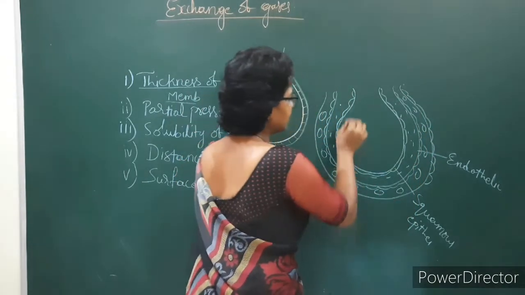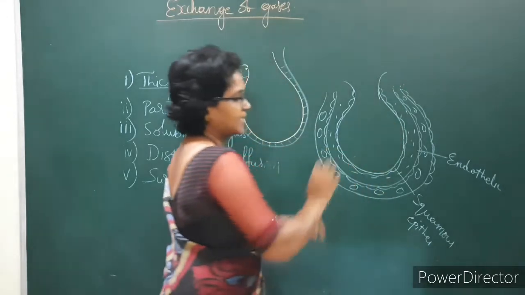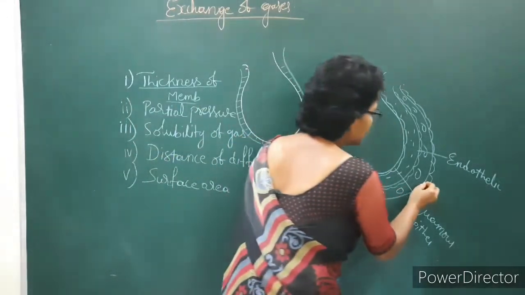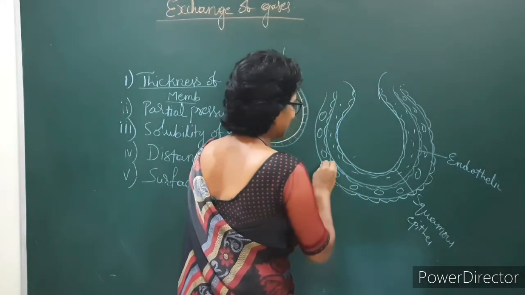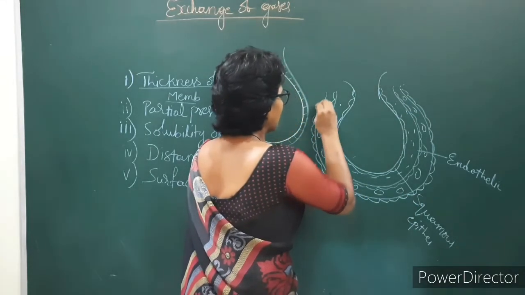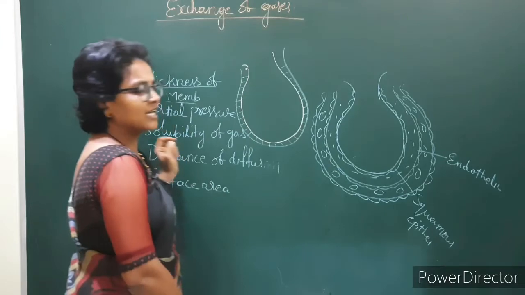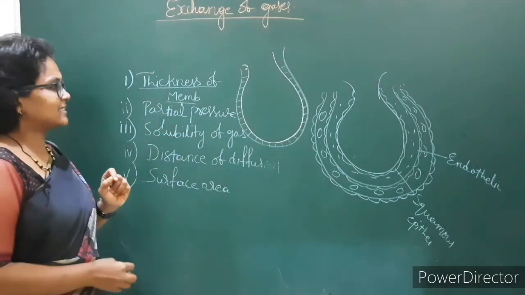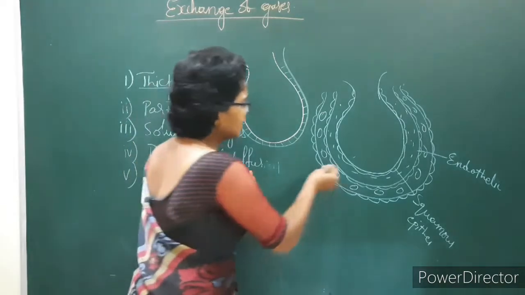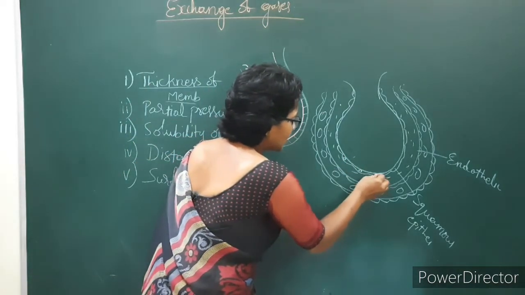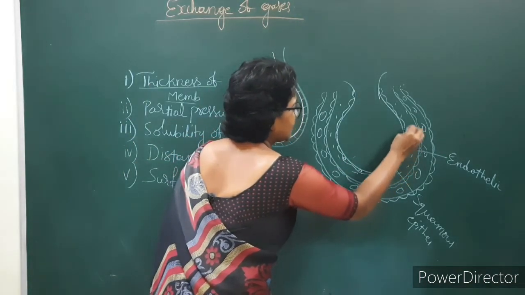It leads to the formation of a respiratory membrane. What is this membrane? The respiratory membrane is very thin. It is very important in facilitating the gaseous exchange. Thickness of membrane: this membrane is called the respiratory membrane.